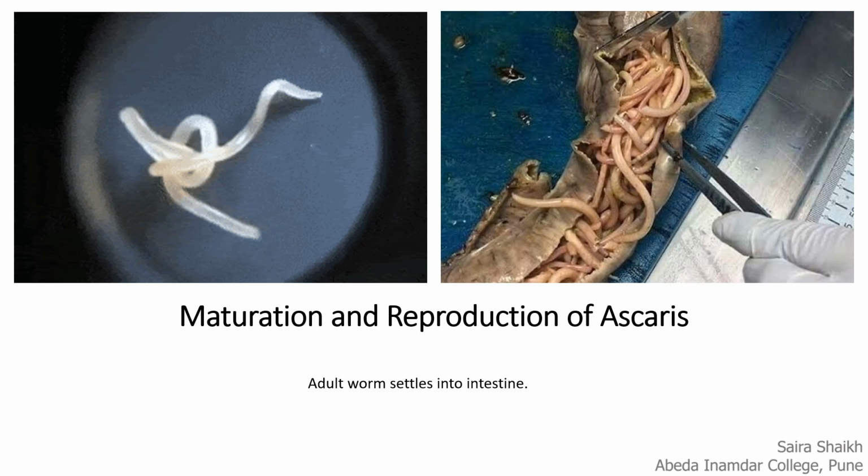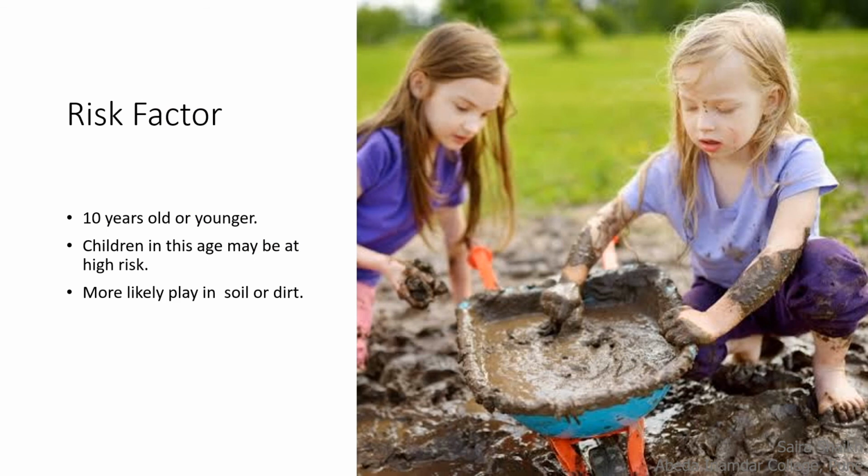They get added into the soil. After 2 to 3 weeks, eggs become infective. The whole process from egg ingestion to egg deposition takes 2 to 3 months. Ascaris lives inside the human body for a year or two. The risk of Ascariasis is high in the age group of 1 to 10 or younger, as they are more likely to play in soil or dirt.